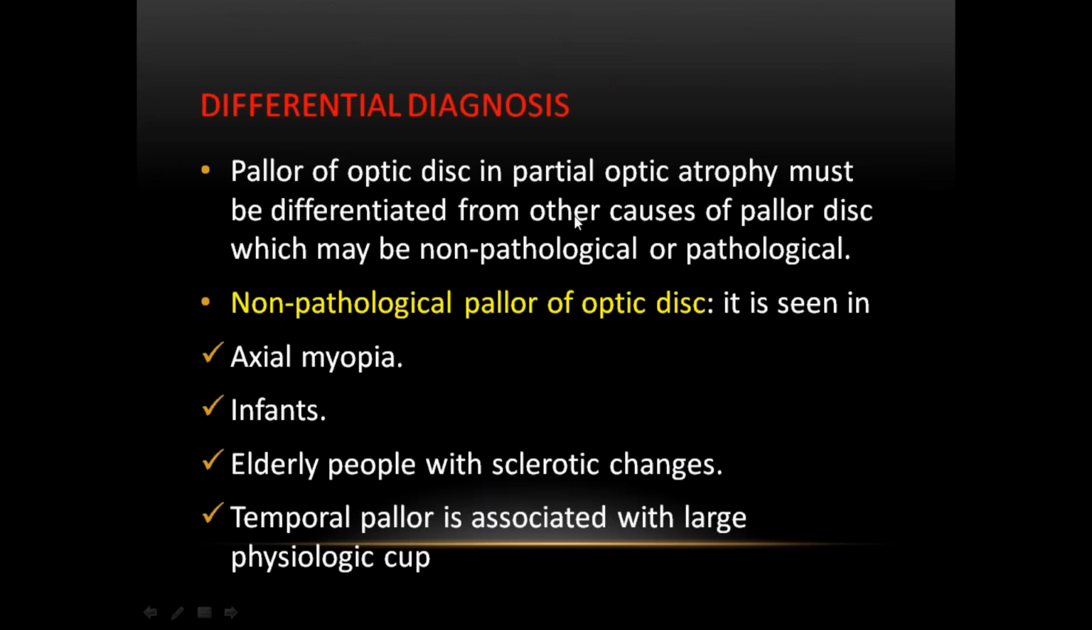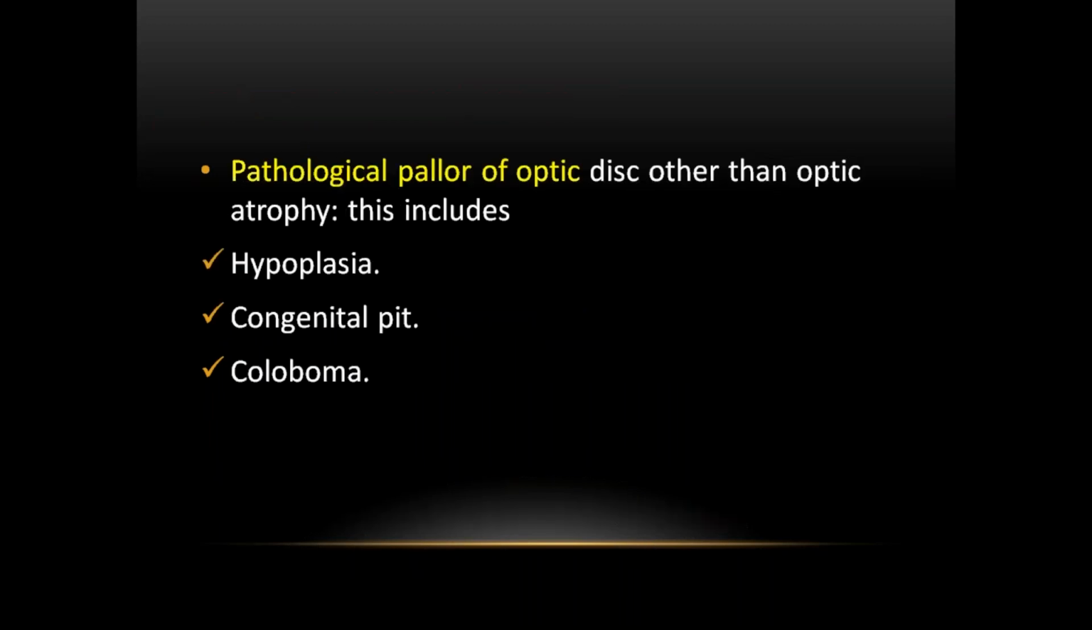Differential diagnosis. Pallor of the optic disc in partial optic atrophy must be differentiated from other causes of pallor of the disc, which may be non-pathological or pathological. Examples include axial myopia, infants, elderly people with sclerotic changes, and temporal pallor with a large physiological cup. They are all the differential diagnosis. High myopia, axial myopia, infants, elderly people with sclerotic changes, and temporal pallor with a large physiological cup could be differentiated from optic atrophy.